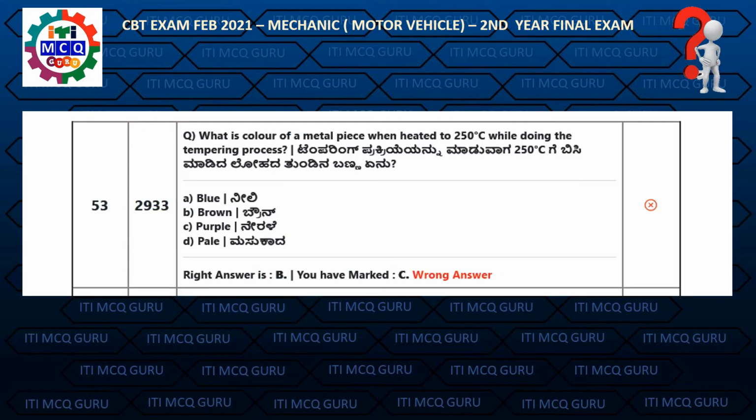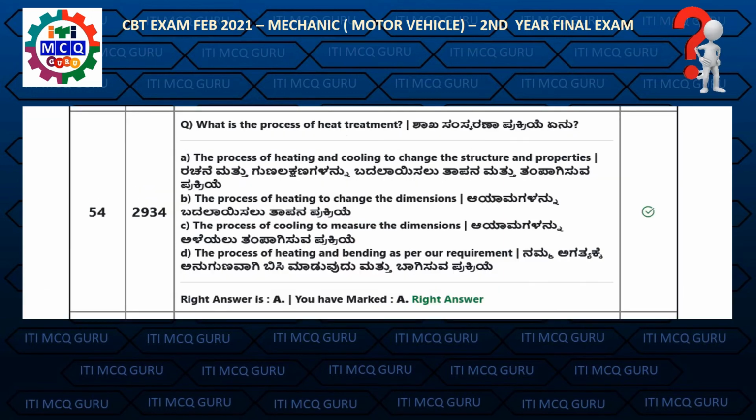Question 53. What is color of metal piece when heated to 25 degrees Celsius while doing the tempering process? Right answer is B, brown. Question 54. What is the process of heat treatment? Right answer is A, the process of heating and cooling to change the structure and property.